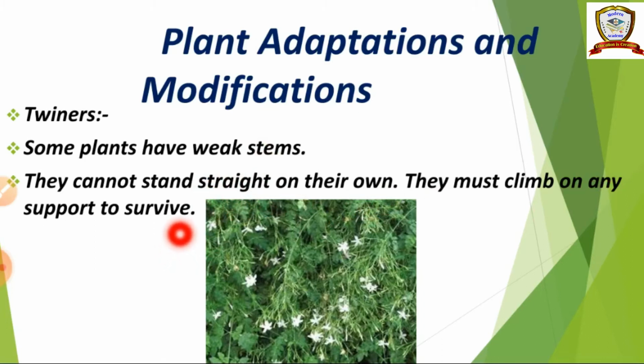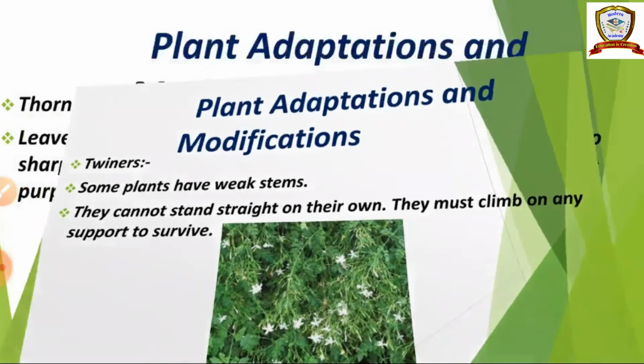So these are called twiners. Tendril is a coil-like structure that needs support from another plant to survive. And those plants which have weak stems cannot stand straight, so they need support from another plant. They have to climb on another plant.